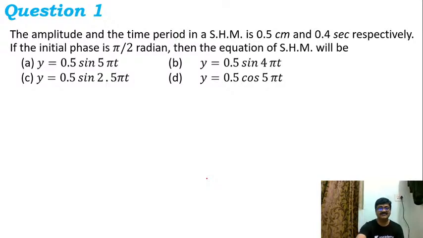Now over here, we shall consider the general equation for simple harmonic motion as y is equal to a sine of omega t plus phi, where omega is angular frequency or angular velocity, and phi is the initial phase of that particular oscillation. I'm considering it to be a sinusoidal oscillation.